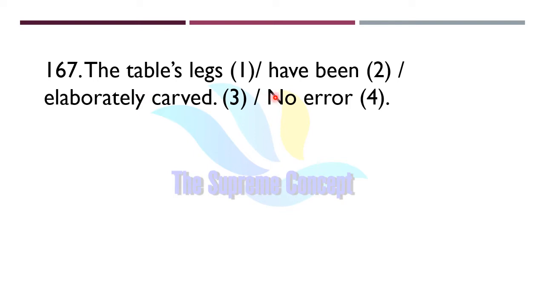The table's legs have been elaborately carved. Find out your answer. Yes, the error lies in part number 1.